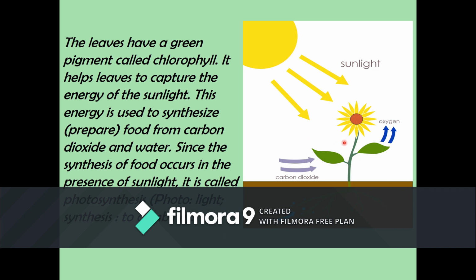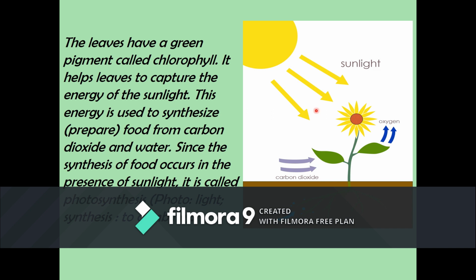So they can prepare their own food using carbon dioxide, water, and sunlight, isn't it? And do you know one thing? They use only a small quantity of food for performing their activities, and the rest of the food gets stored in different parts of the plants, and these parts are eaten by us. So the majority of the food consumed by humans is seed based.